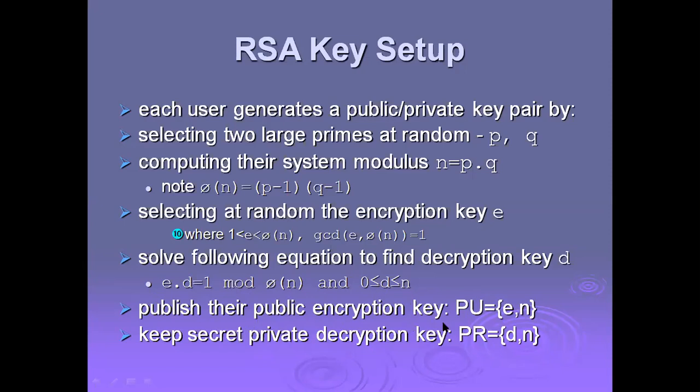Publish the public encryption key PU equal to e comma n. PU means public key. And keep secret the private decryption key PR equal to d comma n. Here e means encryption, d means decryption, and n is the modulus we calculated, n equal to p times q. PR means private and PU means public. Next we will see the next step.